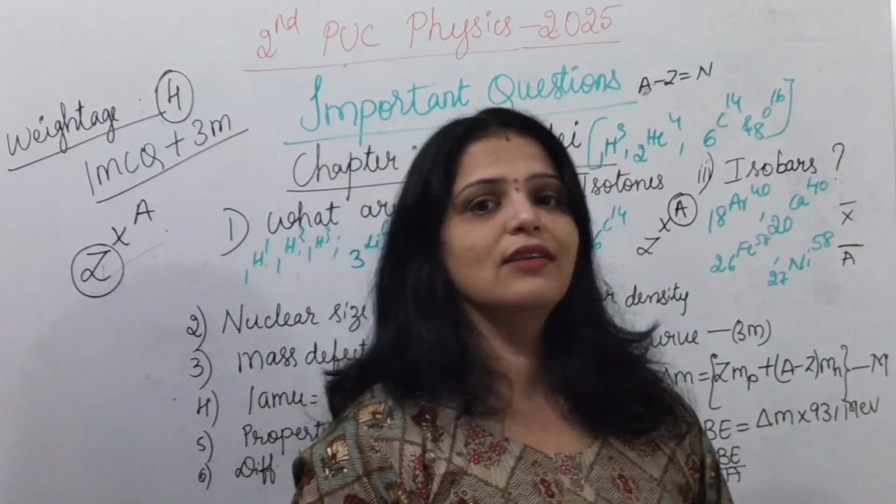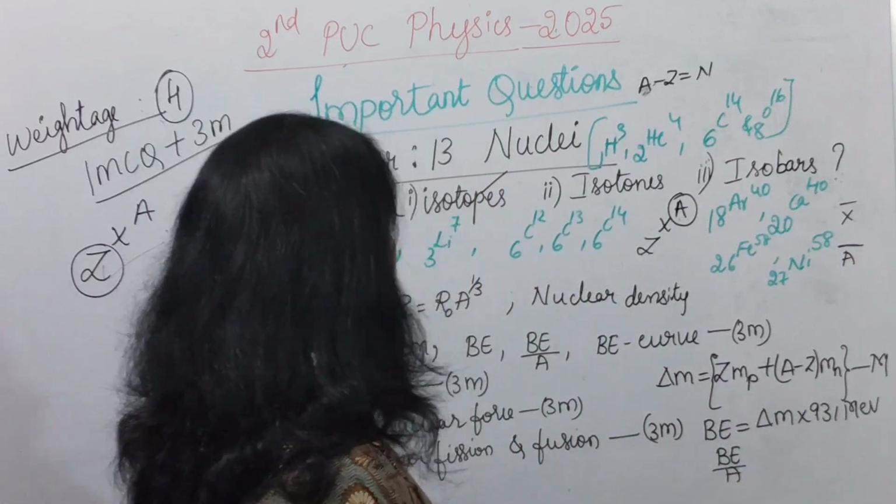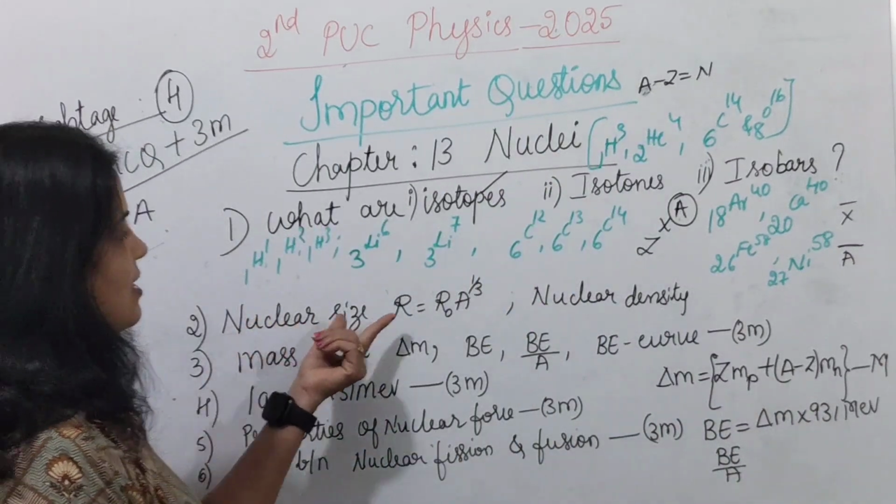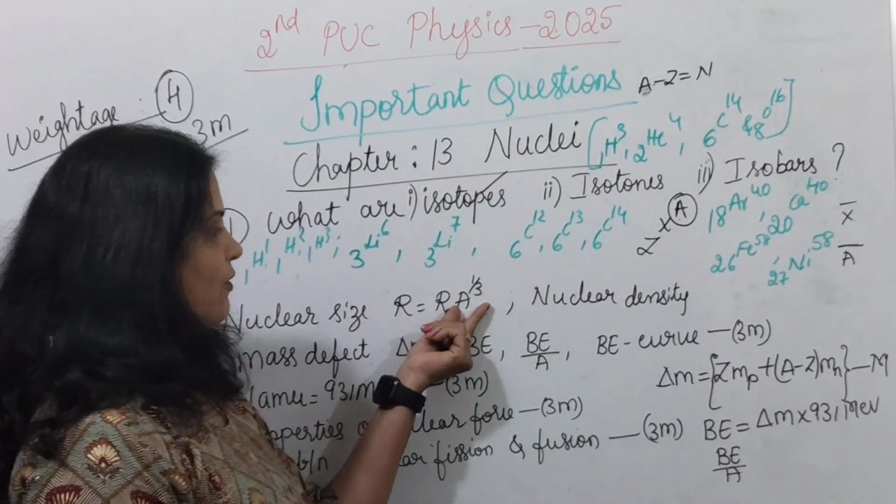So this question is expected in MCQ. And nuclear size, R is R0 A to the power 1 by 3.